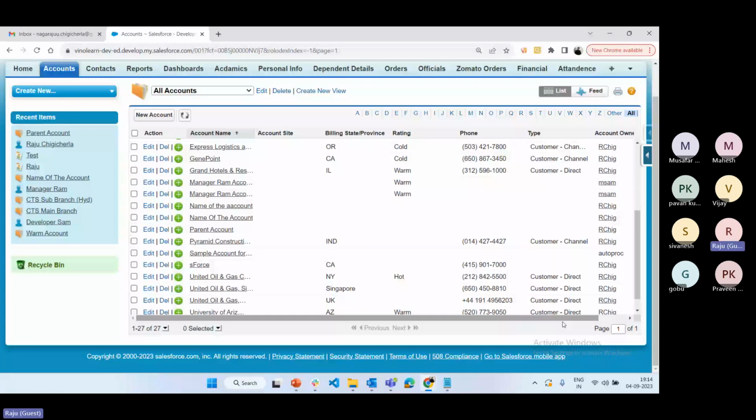And one more thing: I want to download this data. Is there any possibility to download this data? No, it's not possible to download the data. We don't have a download button here. We have only update and delete and applying some conditions, but we don't have a download button. So these are some limitations we have in list view. That is the reason we go with reports and dashboards.